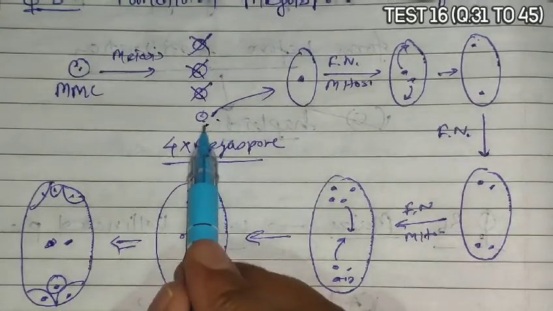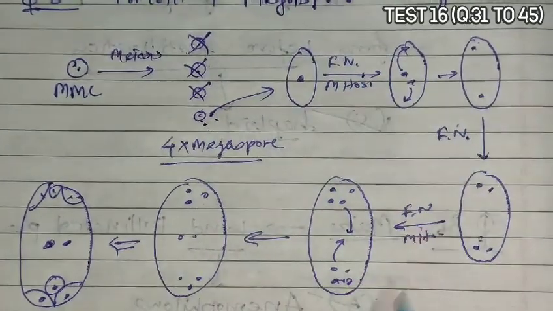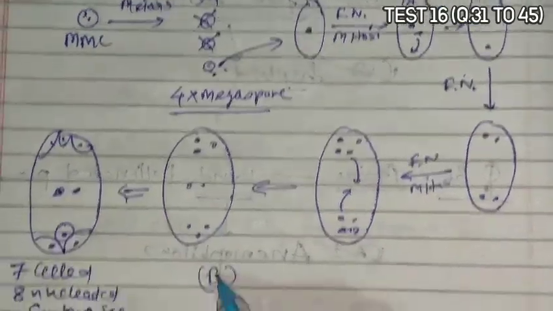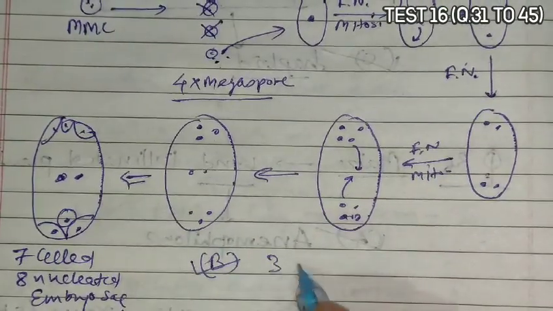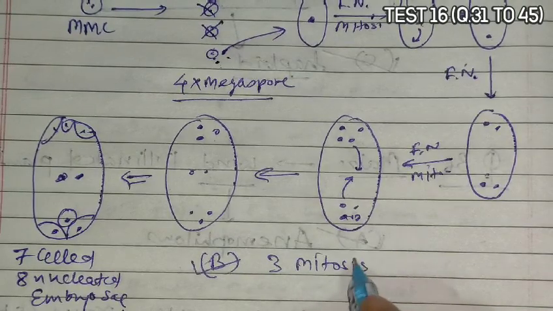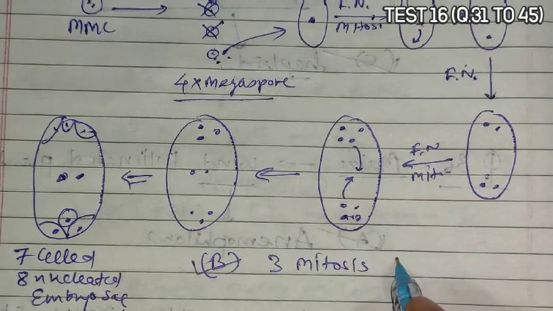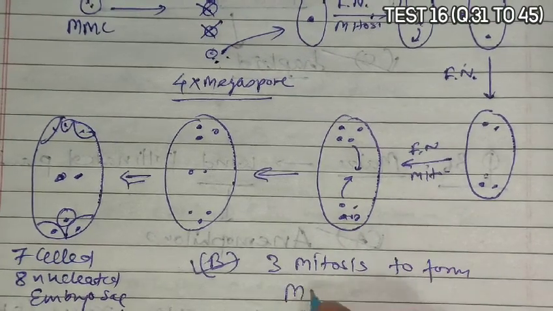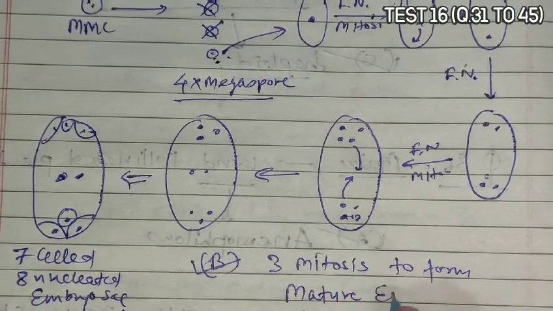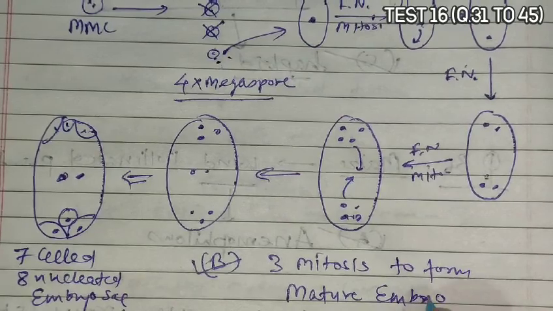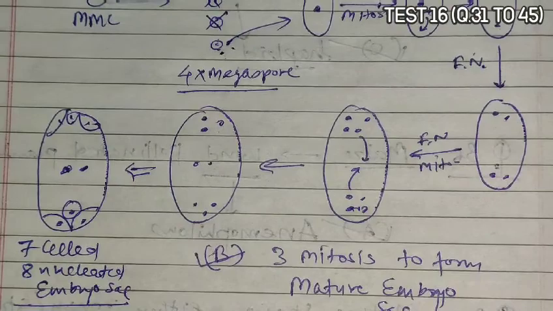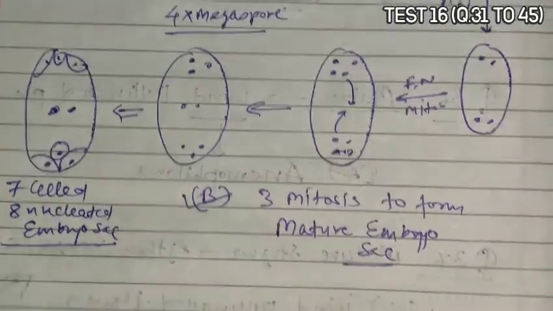So in this single megaspore, 1, 2 and 3 mitoses are required. So option B becomes the correct answer, that 3 mitoses are required to form a mature embryo sac, and this is a mature embryo sac with the 7 cell 8 nucleate condition. So B is the correct answer.